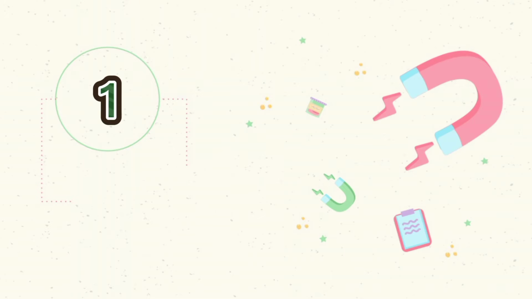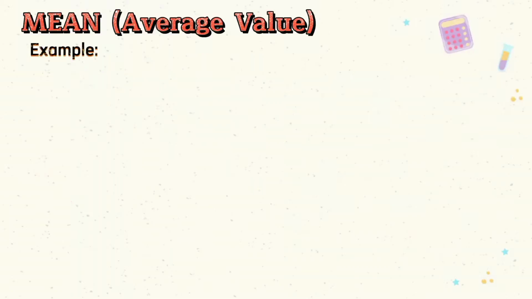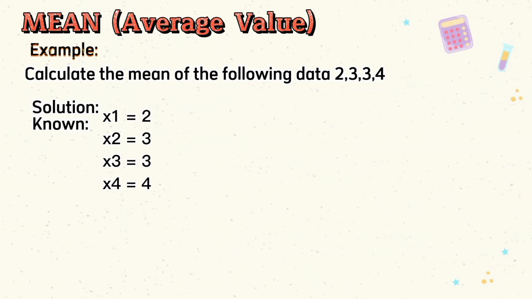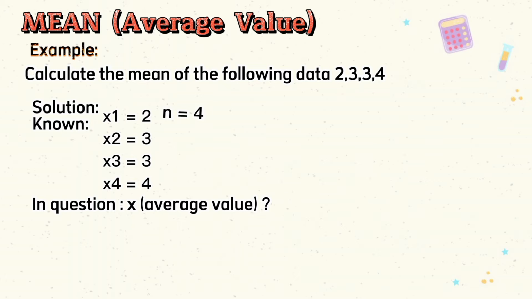Okay, the first thing we discuss is the mean. Example, calculate the mean of the following data: 2, 3, 3, and 4. Solution. We know x1 equals 2, x2 equals 3, x3 equals 3, x4 equals 4, and n equals 4. Then the question is the average value.